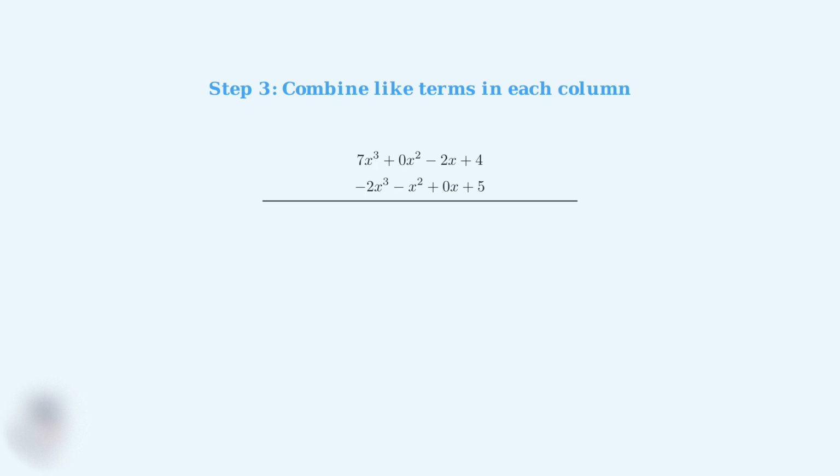Step 3. Now we combine like terms in each column. We'll work from left to right, starting with the x cubed terms, then x squared, then x, and finally the constant terms. First column, 7x cubed plus negative 2x cubed equals 5x cubed. Second column, 0x squared plus negative x squared equals negative x squared. Third column, negative 2x plus 0x equals negative 2x. Fourth column, 4 plus 5 equals 9.